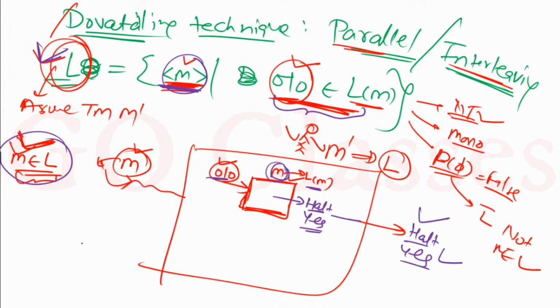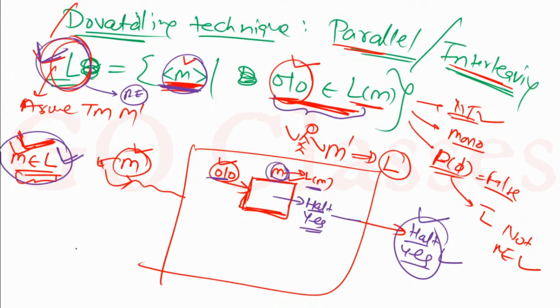But remember, why this is, so yes, this language L is RE actually. So you can say that L is RE, because I can halt and say yes for the members. For the members I can halt and say yes. This is the point. Is this point clear? Let me know.